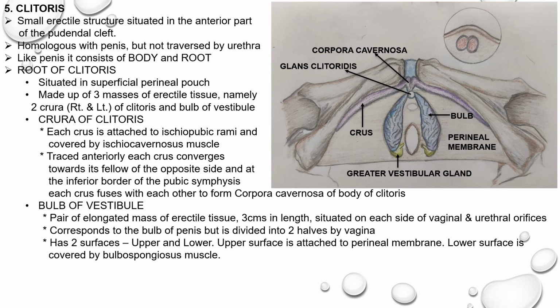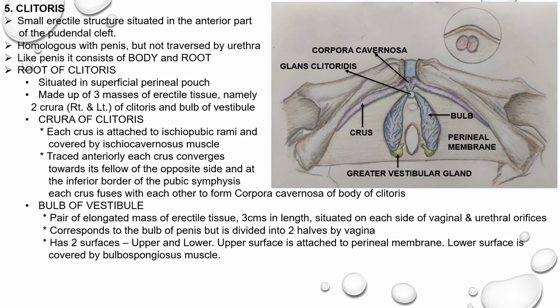Traced anteriorly, each crus converges towards its fellow of the opposite side. At the inferior border of the pubic symphysis, the crura fuse with each other to form the corpora cavernosa of the body of the clitoris. In this diagram, you can appreciate the crura. If you trace them forwards, they join with each other to form the corpora cavernosa.